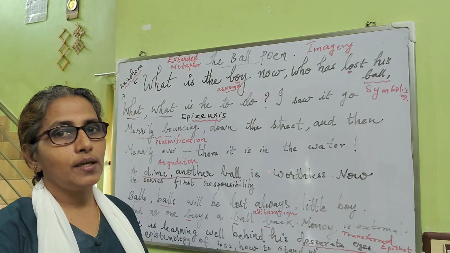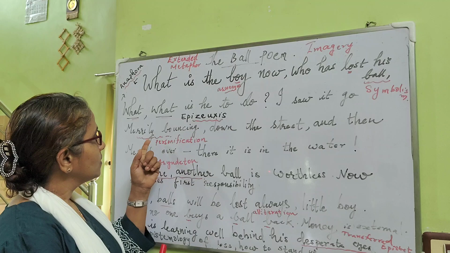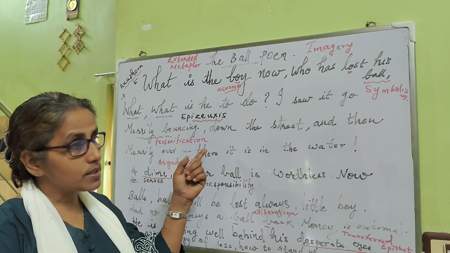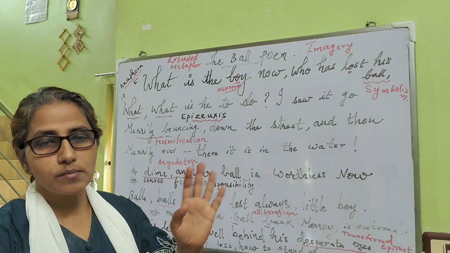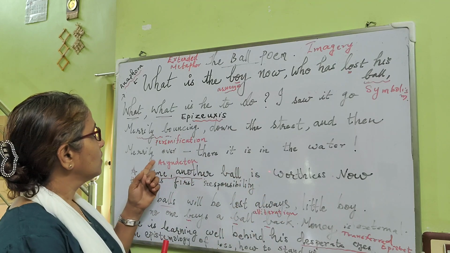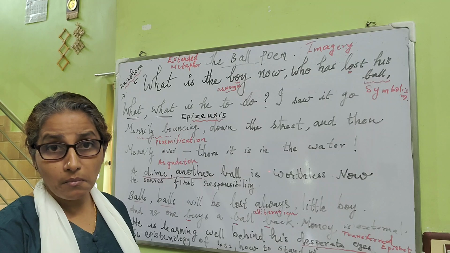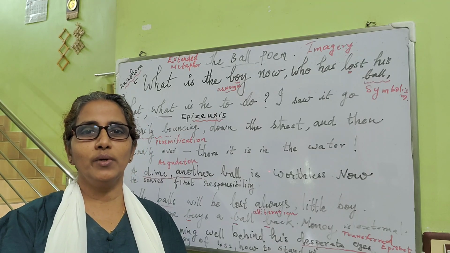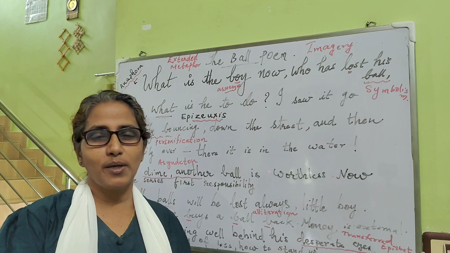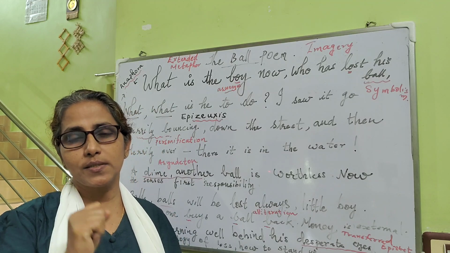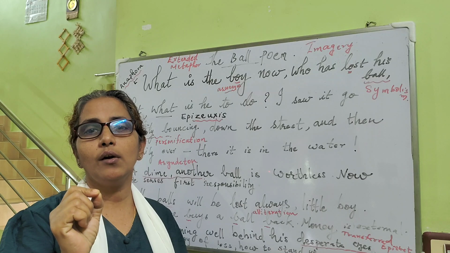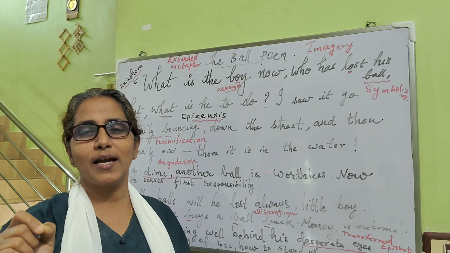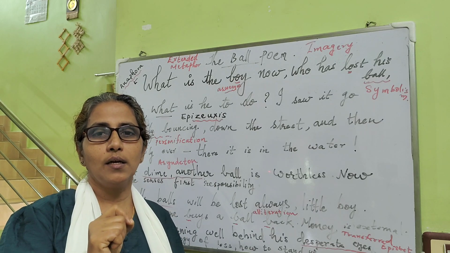Next you can see that the poet says the ball is merrily bouncing and it's moving to the water. Merrily means happily. We speak about a person or the quality of emotion is usually assigned to human beings.